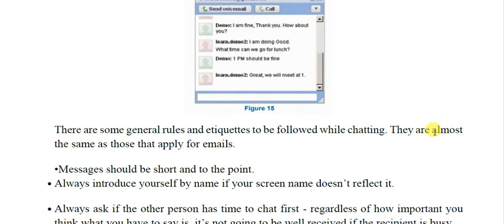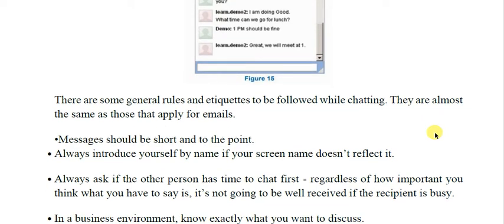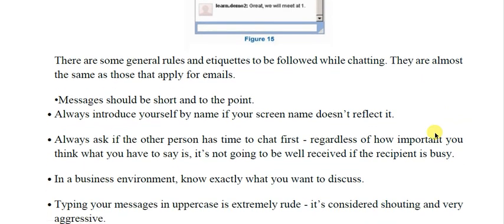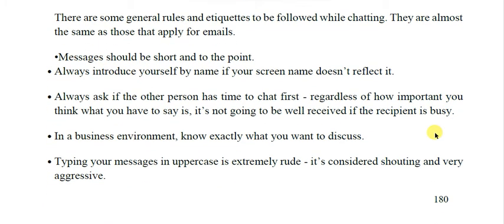Now there are some general rules and etiquettes to be followed while chatting. Okay, so what are these? Let us see. Messages should be short and to the point. These rules also apply to mails also, so you must remember them. Messages should be short and to the point.